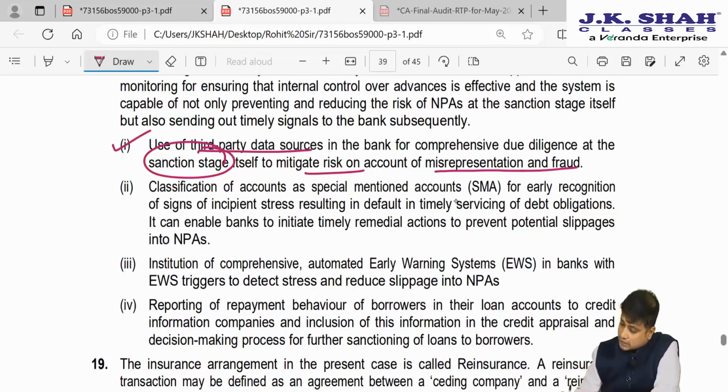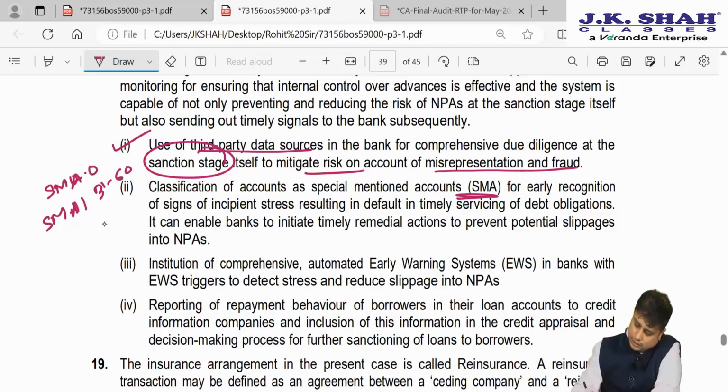Second, you can have a classification of accounts into SMAs. See, before the asset turns NPA, if the party has not paid on the due date, then in that case we will classify that account as SMA 0. If they have not paid up to 30 days, SMA 0. 31 days to 60 days, we classify this as SMA 1. Then 61 days to 90 days, if they have not paid, we will classify them as SMA 2. So this classification may also help in early detection.